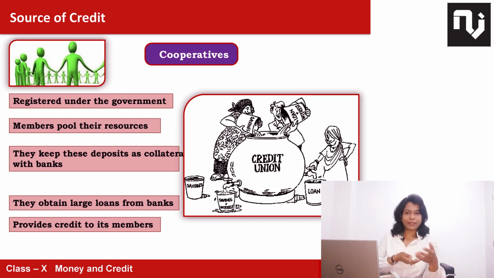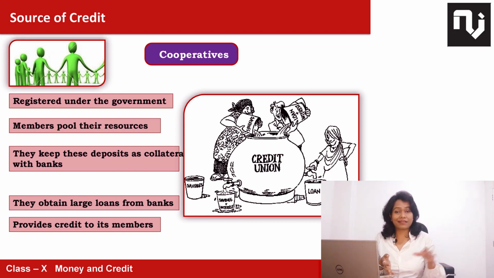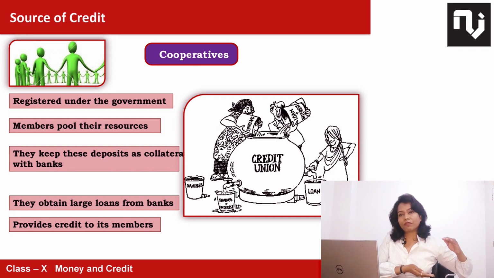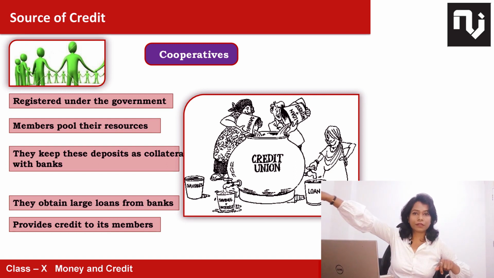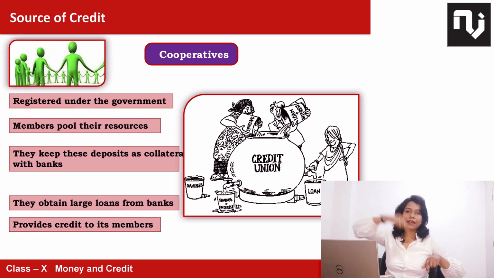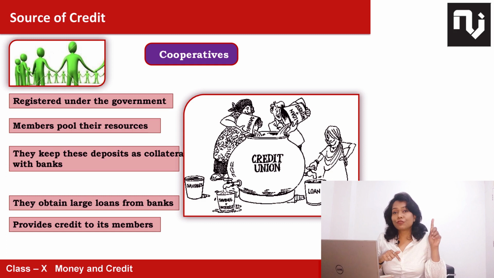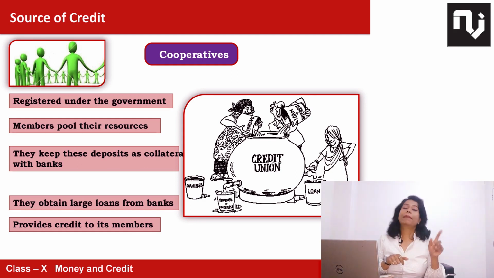So assume, for example, 100 people bought a truck, so they can sell the milk of 100 people, which is left with one bucket of milk every day with them, with the help of that truck, to the nearest city, and will get the profit. So they should not fight over that. So they have formed a legal organization called cooperatives. Cooperatives have multiple roles to play depending upon the purpose for which they are forming their organization.